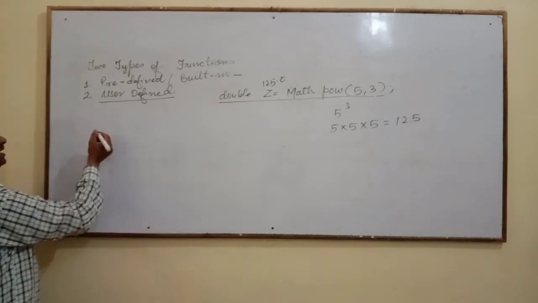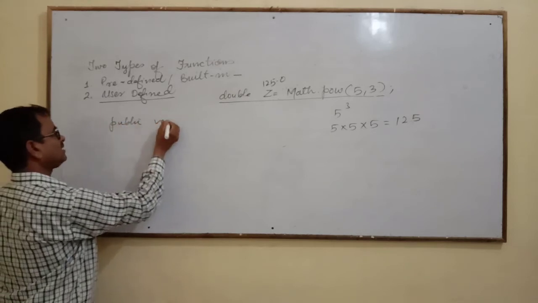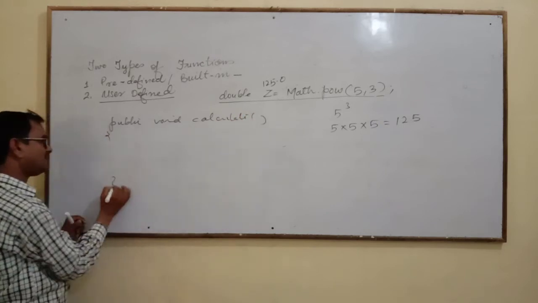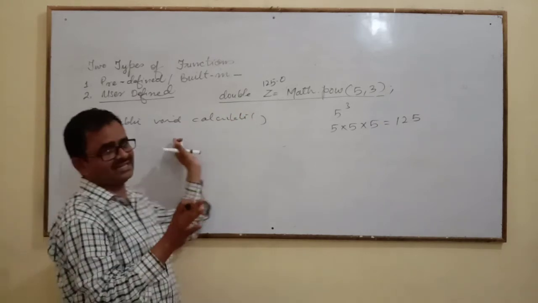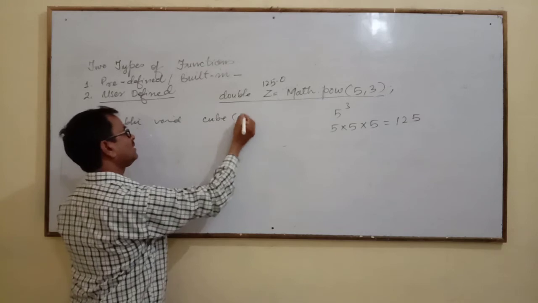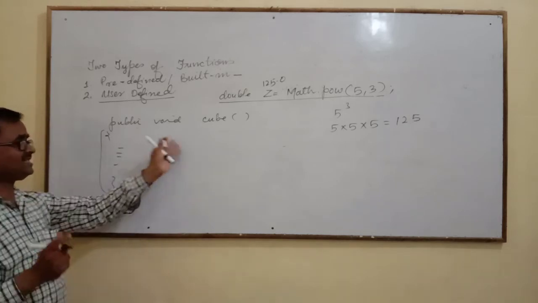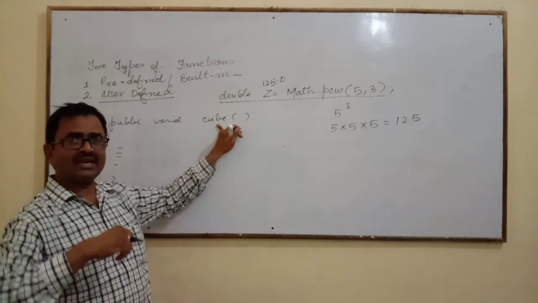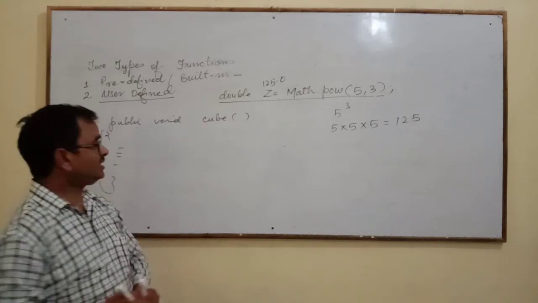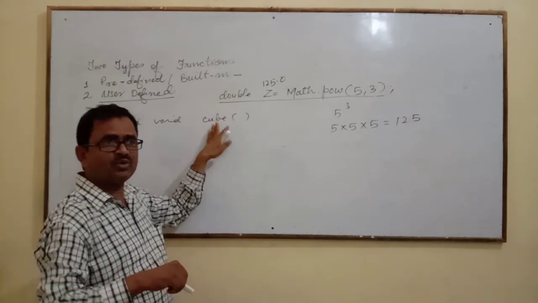Here, for example, I write public void calculate. And inside of that, you put the facility for what you want to calculate. Suppose you want to make a cube function, public void cube. Then at any other place, by writing cube, anyone can calculate the cube of any number. So suppose this facility is not available with the software and you are creating your own, it will be known as a user defined function.